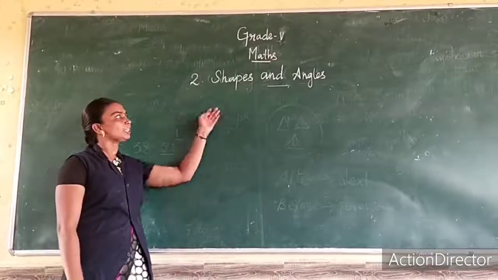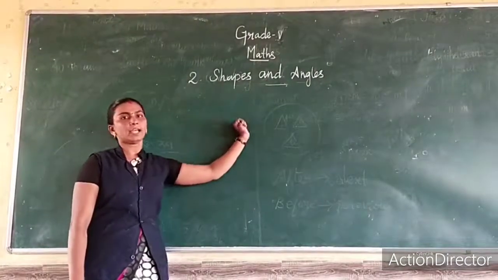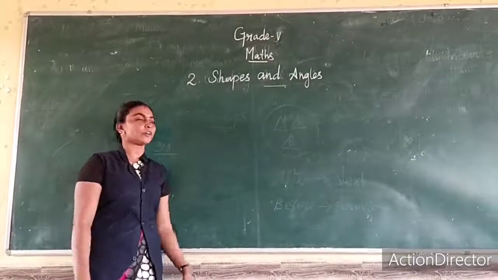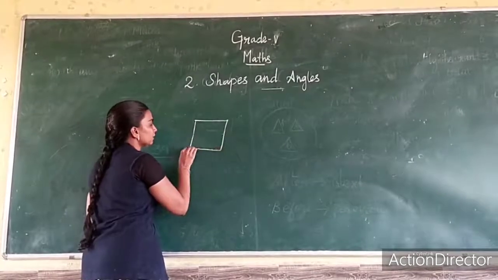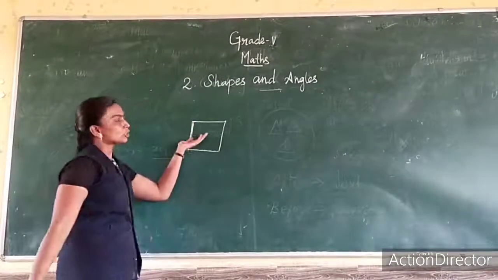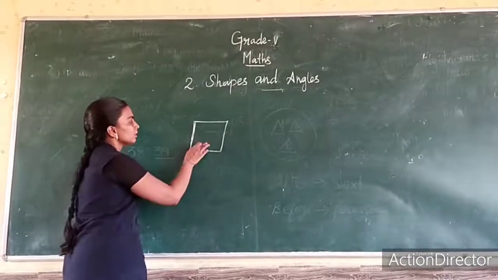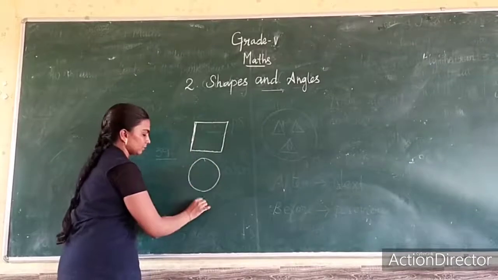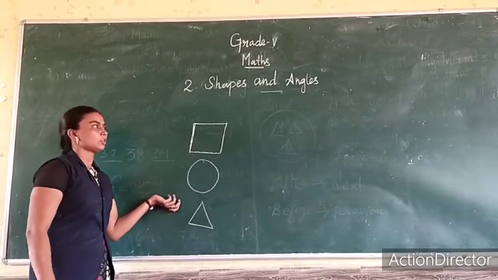Today we are going to see the next lesson. What is the lesson name? Shapes and angle. What is meant by shapes? Already in lower classes you have studied. See, shape means nothing. This is one square, rectangle, that are called shapes. See, this one is square, circle, triangle. These are all called shapes.